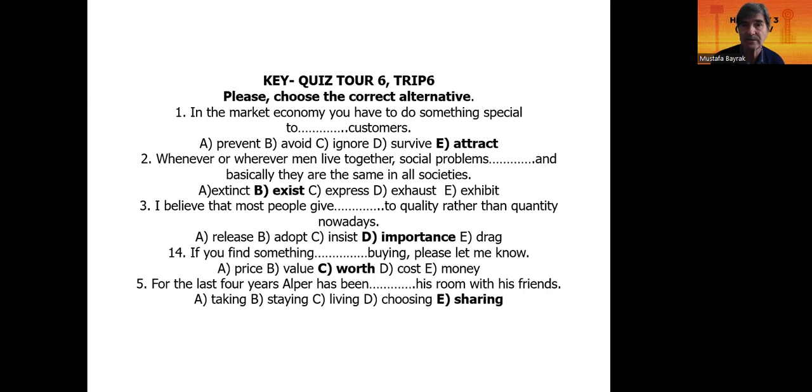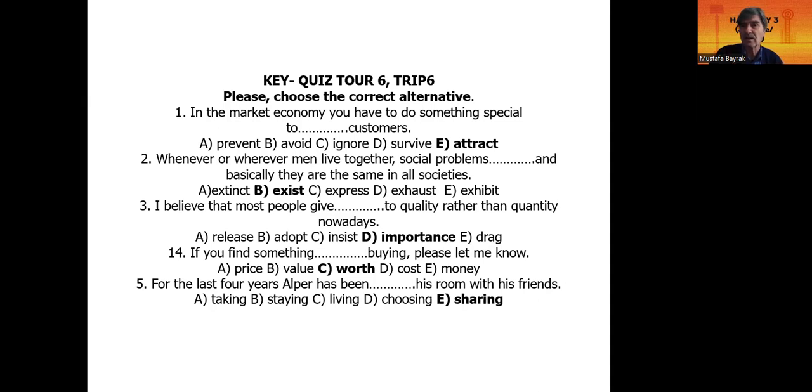Yes, to attract customers. Whenever or wherever men live together, social problems blank, and basically they are the same in all societies. Yeah, social problems exist. Exist means there are. There are social problems.